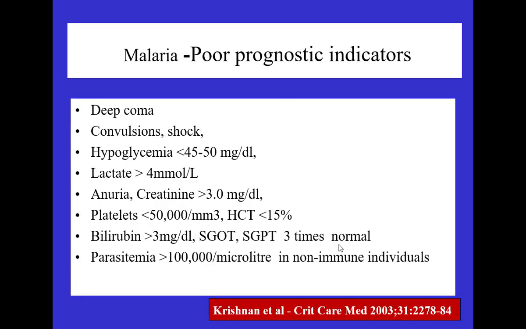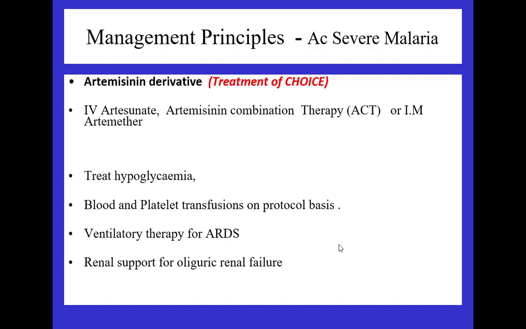What are the poor prognostic indicators of falciparum? This is the list; you can read it yourself. Convulsion, hypoglycemia, lactatemia, anuria or renal involvement, low platelet count, hematocrit less than 15, high bilirubin, which is indicative that hemolysis is going on, and parasitemia of more than 100,000, or 1 lakh. Treatment part.